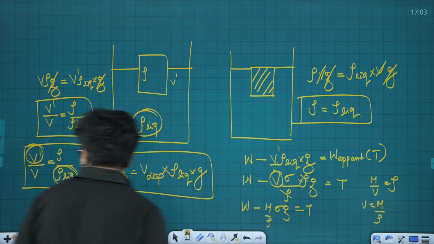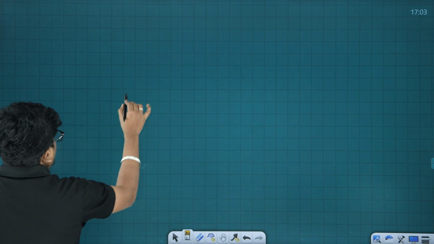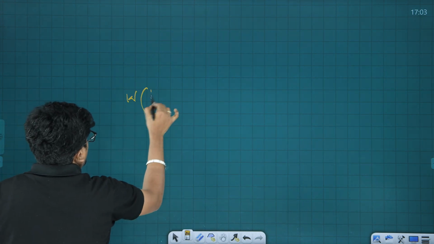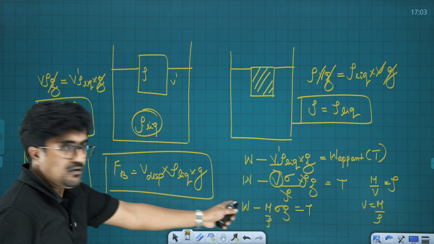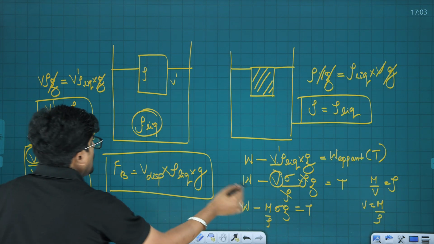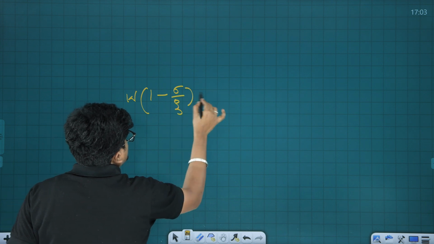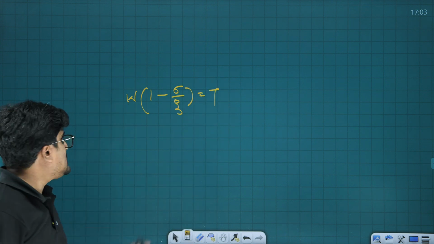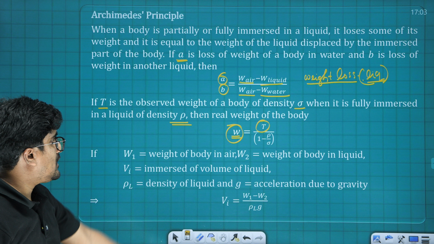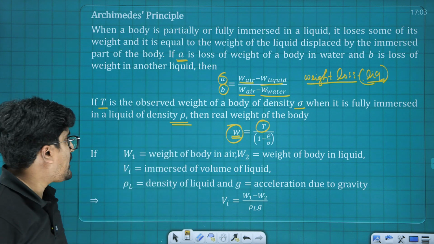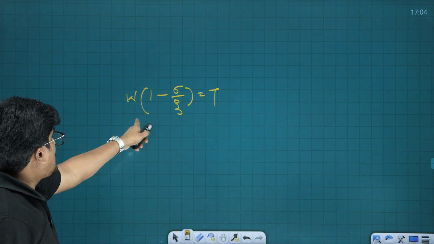So if I rearrange this, W is common, 1 minus sigma divided by rho, that's equal to T. This is that relation. You can see it here.